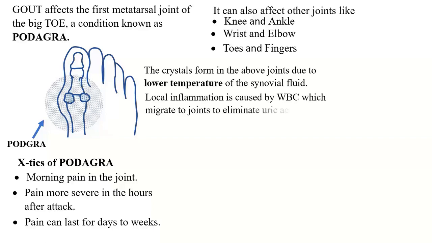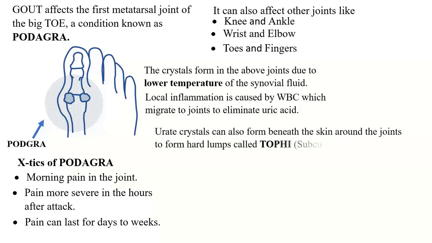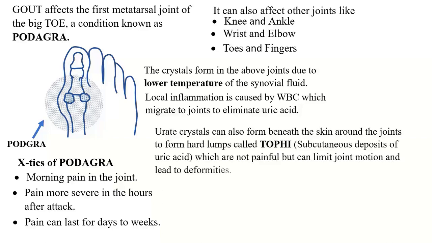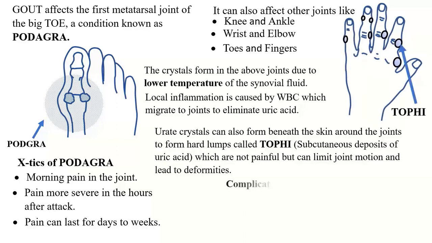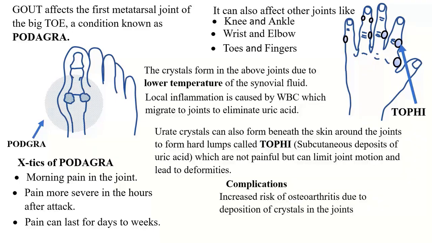Local inflammation is usually caused by white blood cells which migrate to the joints to eliminate acid. Urate crystals can also form beneath the skin, that is around the joints, to form hard lumps called tophi. Tophi are subcutaneous deposits of uric acid, which are not painful but can limit joint motion and lead to deformities. Complications: increased risk of osteoarthritis due to deposition of crystals in the joints, and also kidney stones blocking urinary flow.